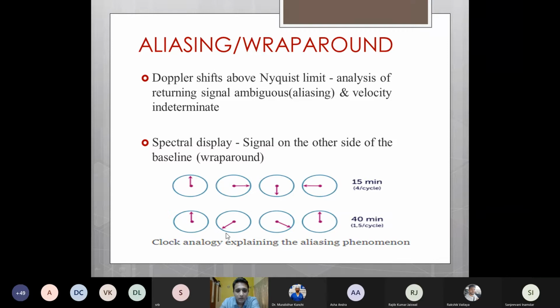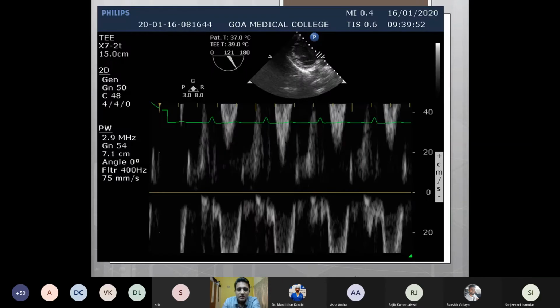For example, we can use the clock analogy to explain the aliasing phenomenon. The clock hand appears to move in a clockwise direction as long as we monitor it every 15 minutes. But if we monitor it only every 40 minutes, then the clock hand will look as if it is moving anti-clockwise, whereas it is actually moving clockwise. On a spectral display, this aliasing is seen as wraparound. So this is how it is seen on the spectral display. Instead of getting the Doppler on one side, we get a wraparound. This is because of aliasing.